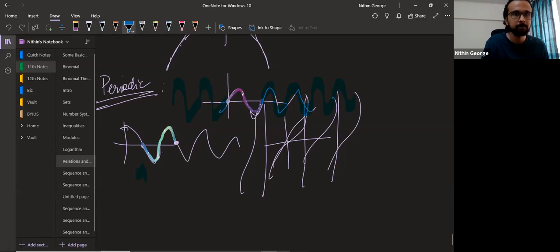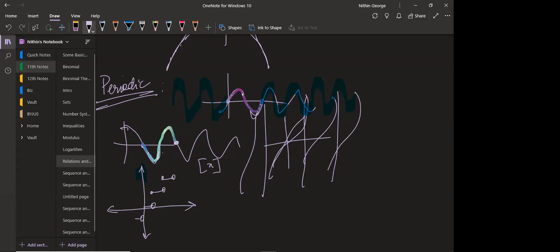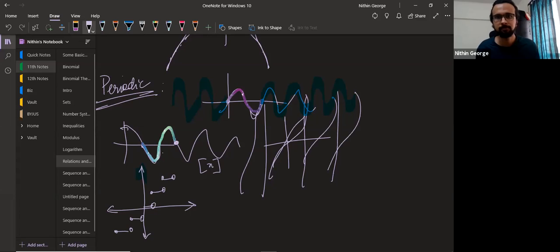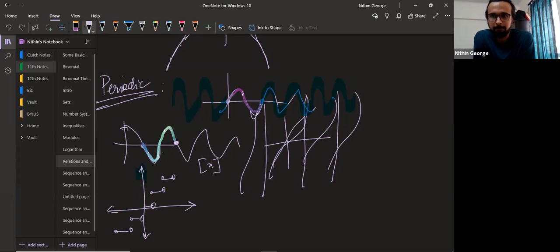All right. Can you tell me other periodic functions? Is g of x a periodic function? You remember the graph of g of x? Is this a periodic function, guys? I need a response from all of you. What do you think? Is it a repeating function or not? Is it a periodic function or not? You can reply in chat also if you're too shy to talk. It's fine.